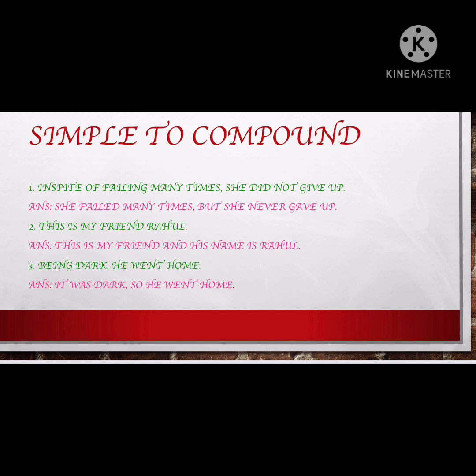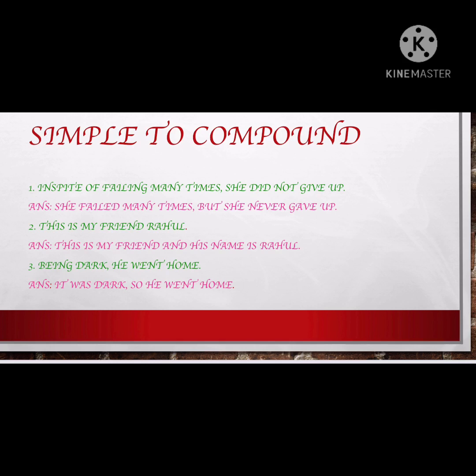I hope you remember. And we need to add a coordinator, so I'm adding but. She never gave up. So my answer is: she failed many times, but she never gave up. So this is the way I have transformed my simple into compound without changing its meaning.